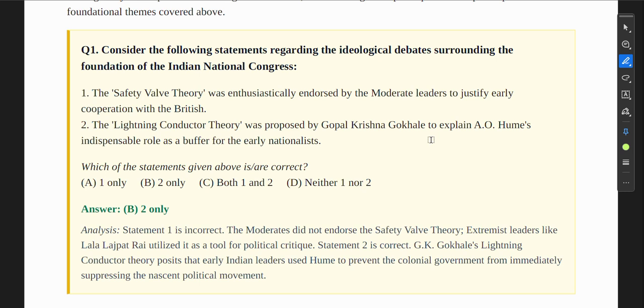The lightning conductor theory was proposed by Gopal Krishna Gokhale to explain A.O. Hume's indispensable role as a buffer for the early nationalists. Yes, this is correct. So B will be the correct answer.